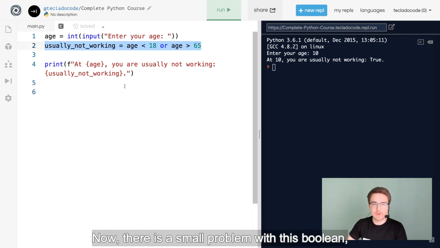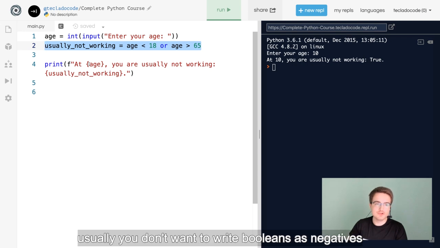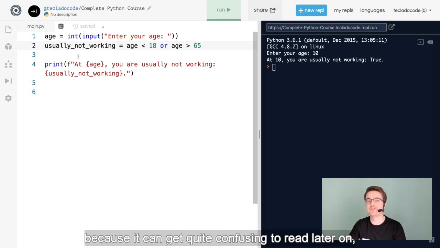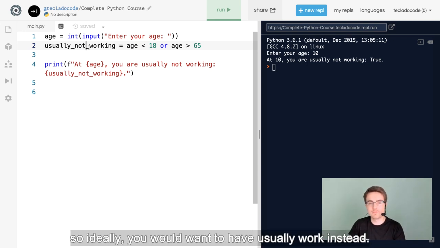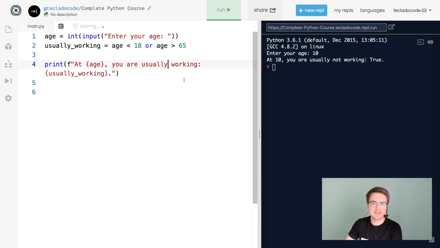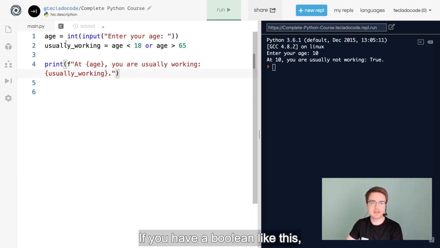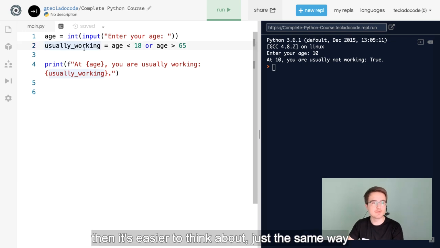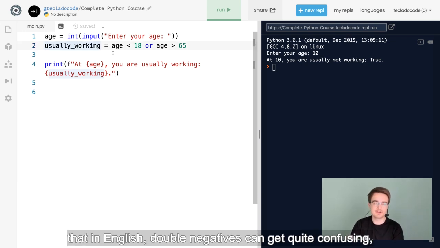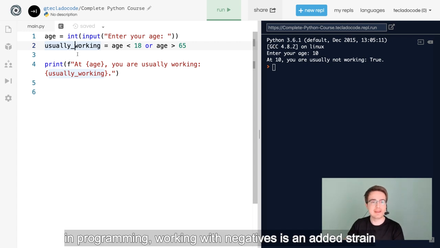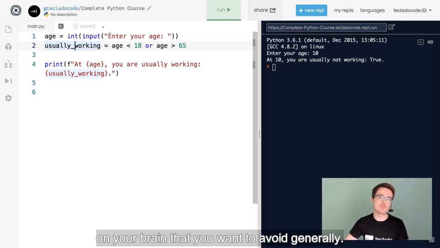Now, there is a small problem with this Boolean. Usually, you don't want to write Booleans as negatives because it can get quite confusing to read later on. So, ideally, you would want to have usually_working instead. If you have a Boolean like this, then it's easier to think about. Just the same way that in English, double negatives can get quite confusing. In programming, working with negatives is an added strain on your brain that you want to avoid generally.